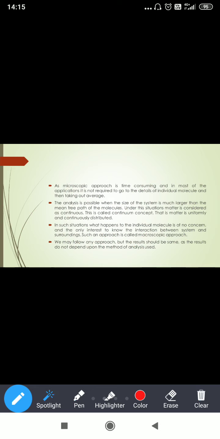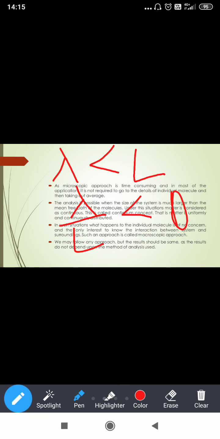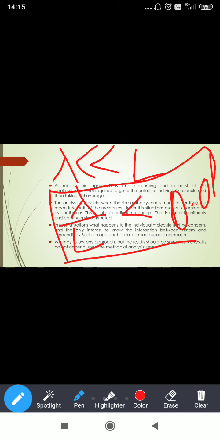See here, the analysis is possible when the size of the system is much larger than the mean free path of the molecule. What does it indicate? The size of the system should be greater than the mean free path. That means if you take L to the left side, you will get a ratio of less than 1, even less than 0.01. Much greater than means L should be greater than lambda. So this is the condition. That means we are using Knudsen number here. Knudsen number is very useful in the analysis of a problem.